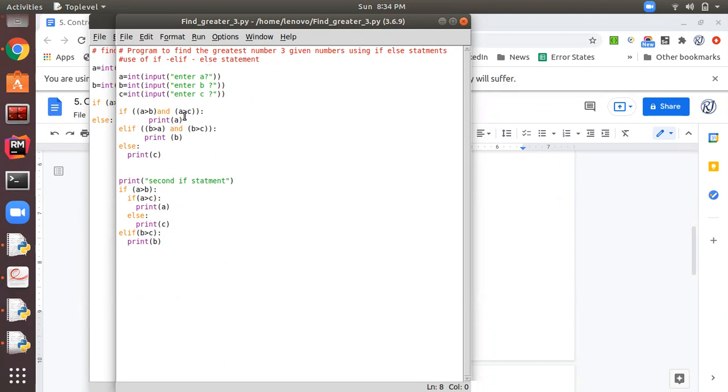Then after that, if a greater than b, if we want to check multiple conditions, we can join them with the help of and. If a greater than b and a greater than c, means a is greater than both b and c, then print a is greater. Here let me give the message a is greater, right?